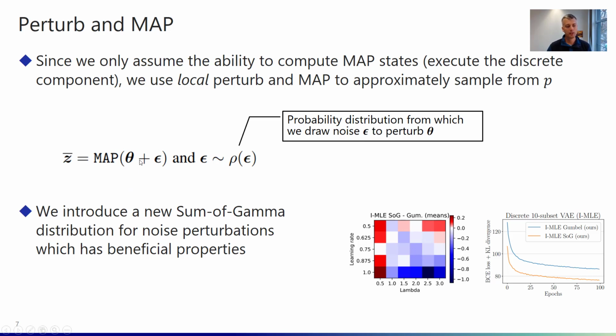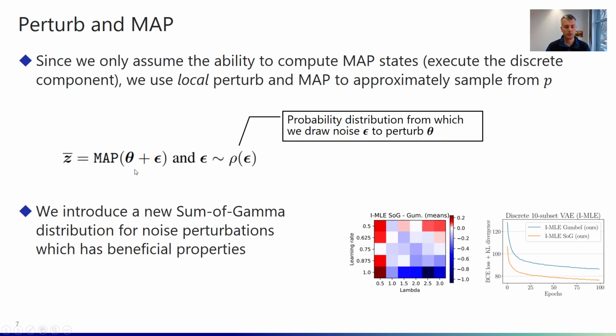We are perturbing the parameters theta by a sample from the noise distribution. So this is an element-wise addition here. And then we take the MAP state. And under certain very strong assumptions, for very simple probability distributions, you can show that that allows you to sample faithfully from the discrete exponential family distribution with parameters theta.